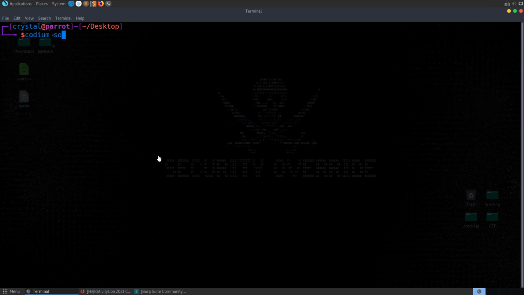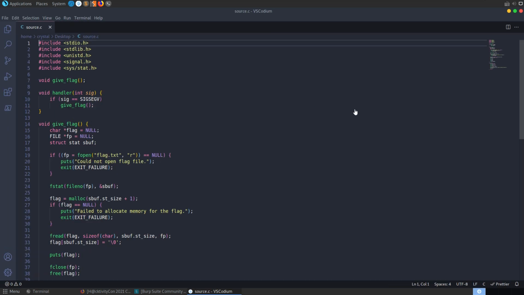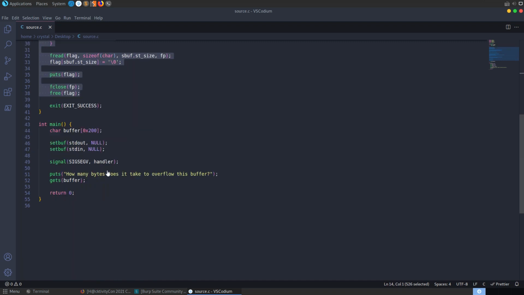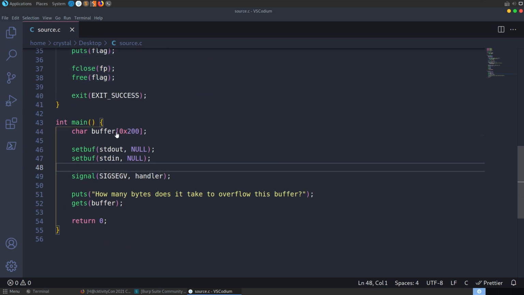So let's just jump into the source code, which we probably don't really need to do either, but we'll have a look at it. Immediately we can see this give_flag function, and it's going to open flag.txt. We don't really need to decode this too much. Let's jump down to the main part of the program. We have our main function here, and you can see that it's reading in 0x200 bytes, so that's 512 in decimal. If we were trying to work out how many bytes we need to overflow the buffer, this gives us a rough idea. So 512 is going to be kind of a starting point anyway.